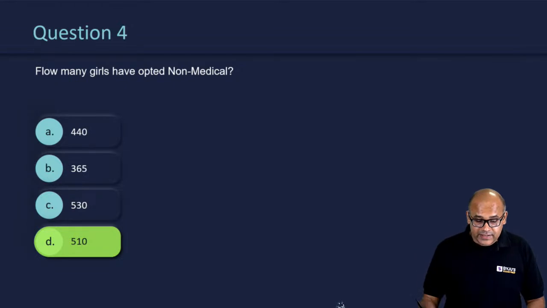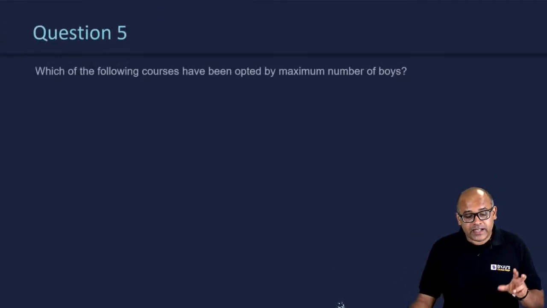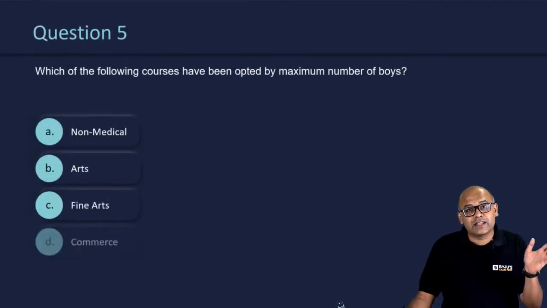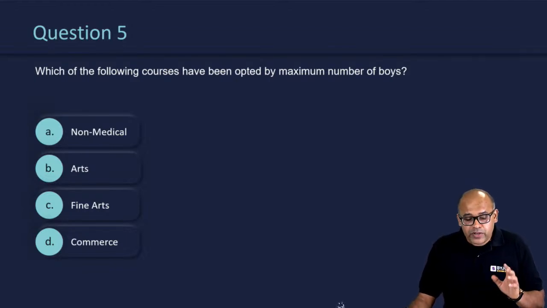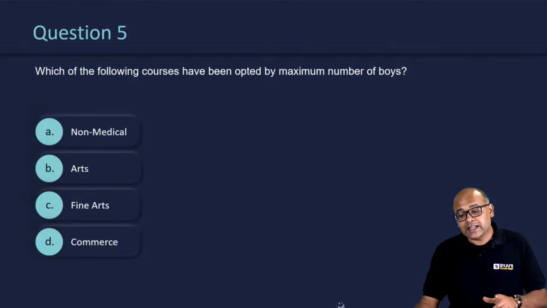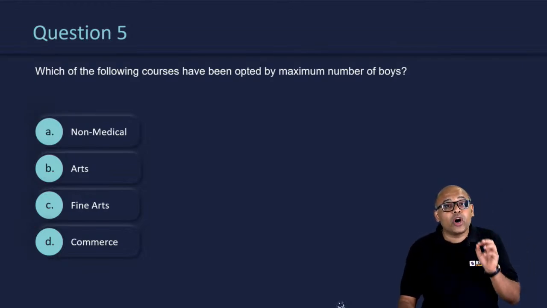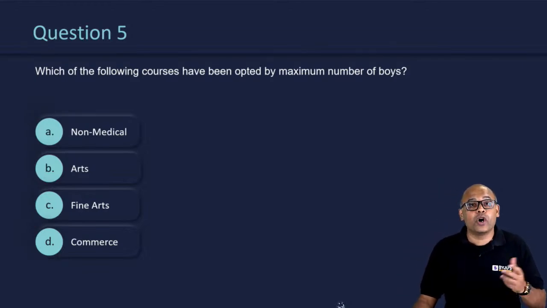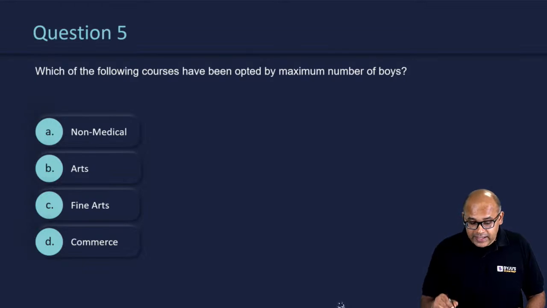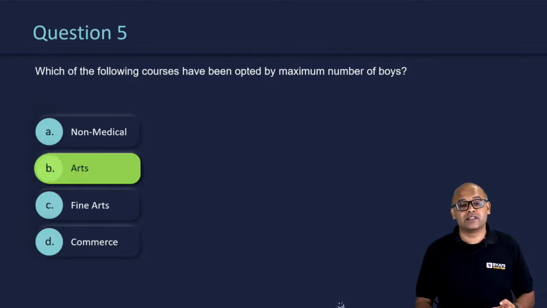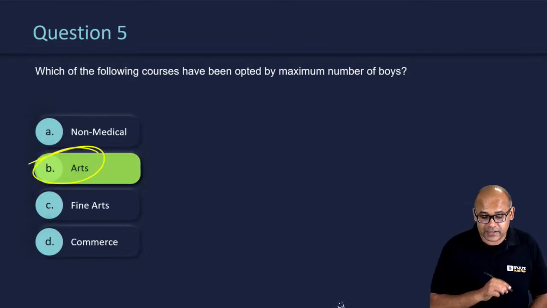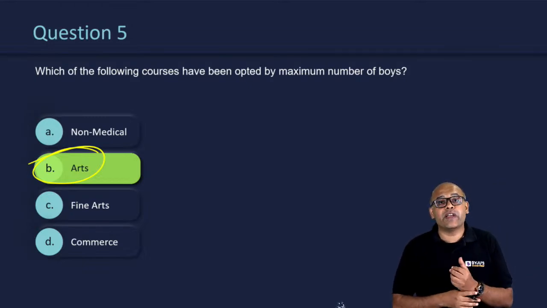And the last question in this set is over here. Once again, it's similar to the third question that we have seen, I believe. Which of the following courses have been opted by the maximum number of boys? Once again, it's a question which is not supposed to be calculated. You should have observed the percentages and then got the answer. The correct answer happens to be arts. So that's the key for the first five questions.